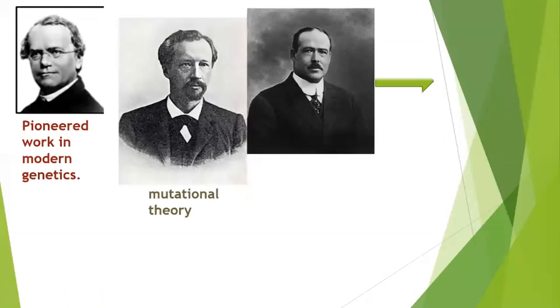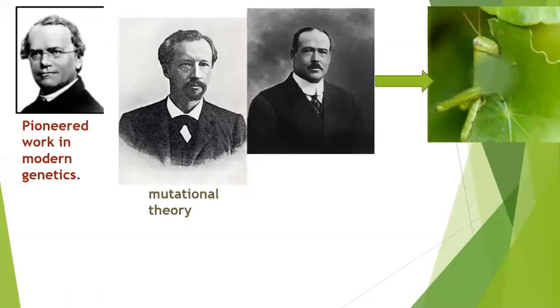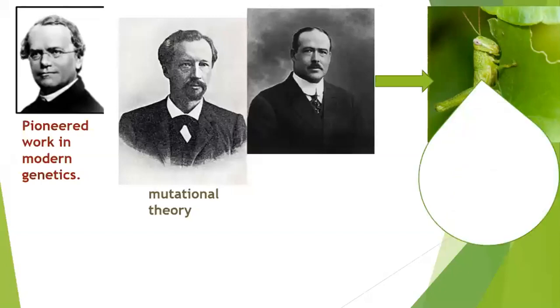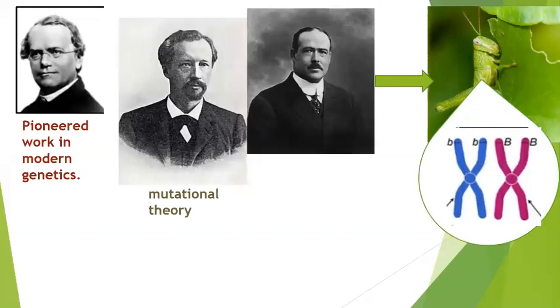Okay, and then we had Walter Sutton, who studied grasshopper, and he found that grasshopper contains paired chromosomes. So from studying grasshopper and other organisms, it was proved that organisms contain paired chromosomes. So chromosomes are always in pairs.